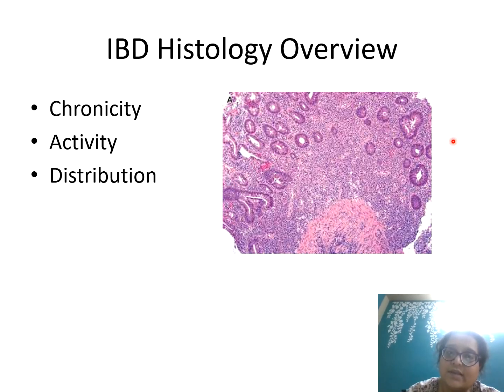So what happens is there is distortion of something called the crypt architecture. Normally crypts were supposed to be like this, but now they are branching, they are vague. There is loss of crypts. This entire area is devoid of crypts. This is a dying crypt. And then the distribution between the two crypts is not uniform. The distance here is shorter. The distance here is longer. These are features of chronicity, and this has happened because of prolonged injury.